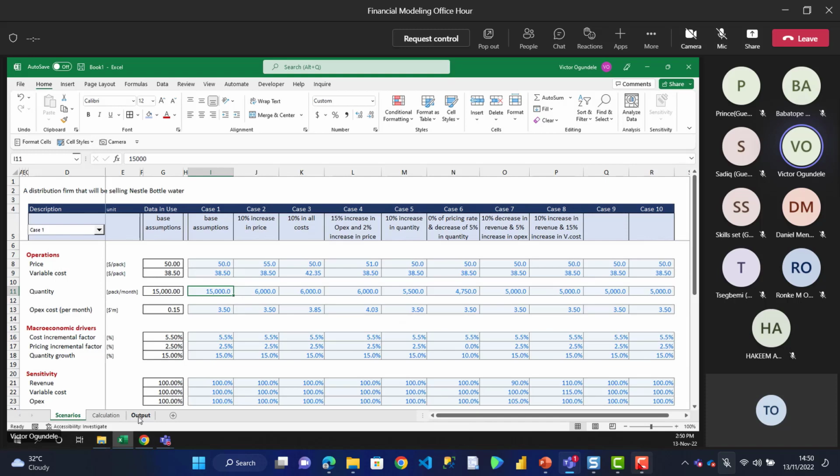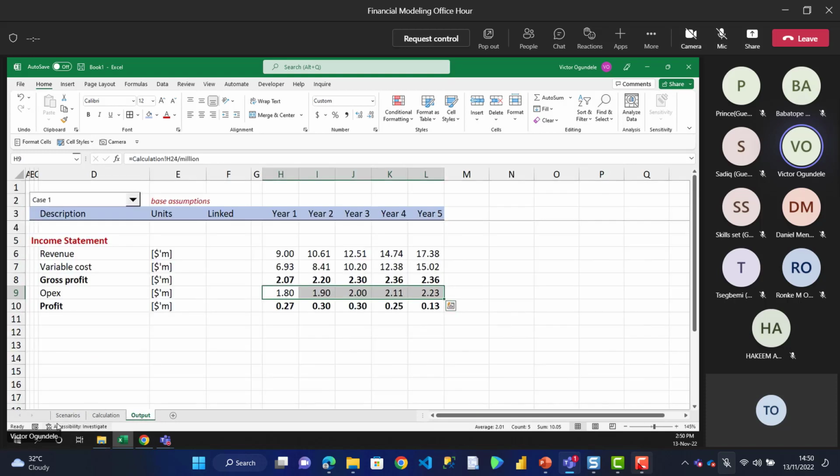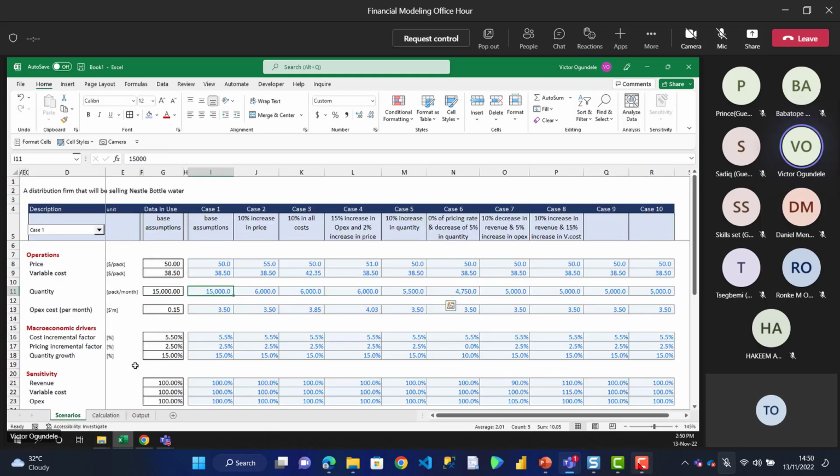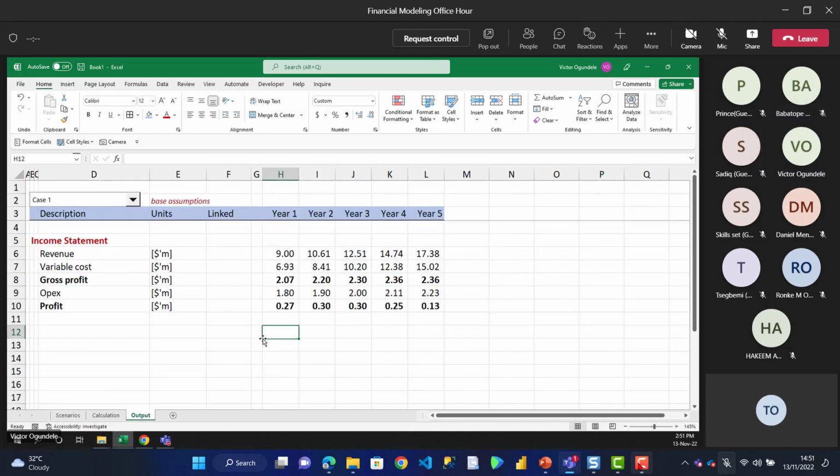That means that cost is way too high. Okay, I think this is better. So let's leave it like this. So 15, 15, 15, 15. So 15,500 should be, just change this to 15. Keep every other thing the same way we have it. I just want us to have a positive value.